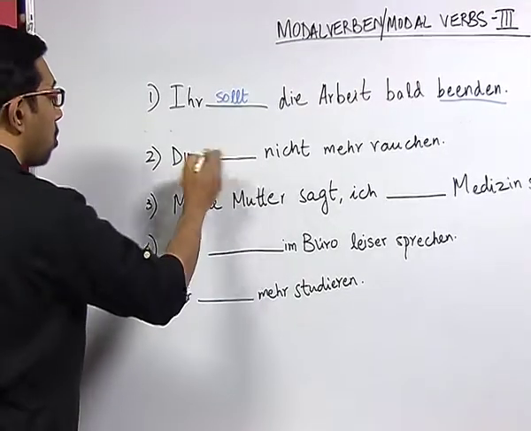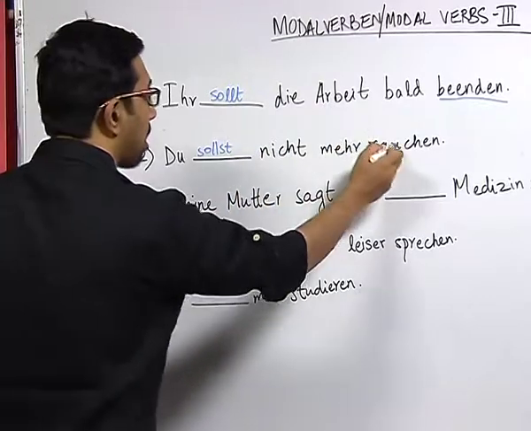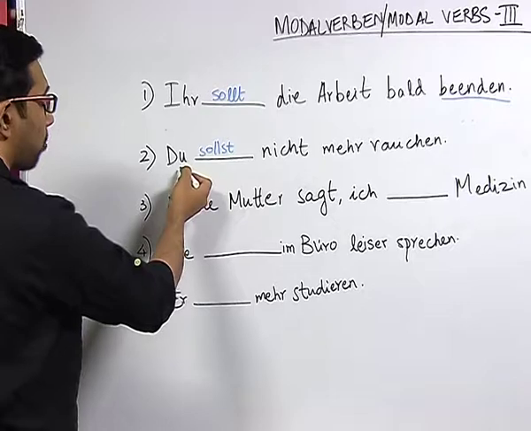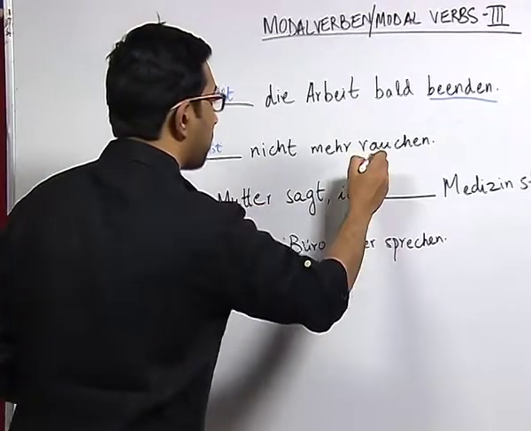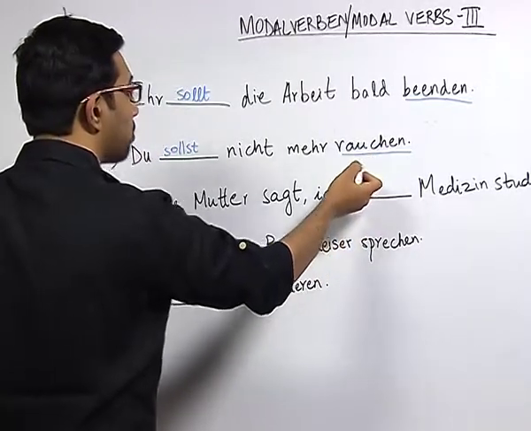Du sollst nicht mehr rauchen. Now, here we have conjugated the verb sollen according to the pronoun du, and we have the verb at the end, which is in the infinitive form, rauchen, which means to smoke.